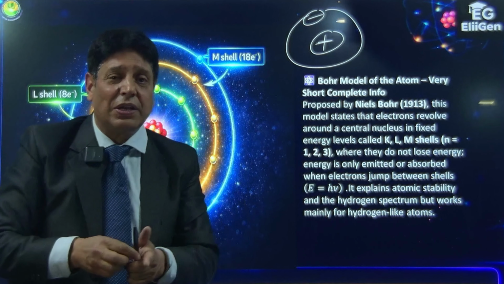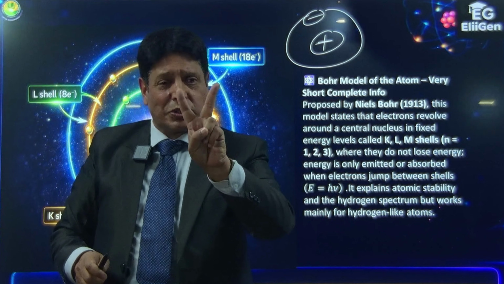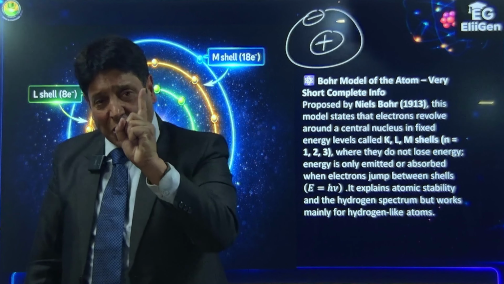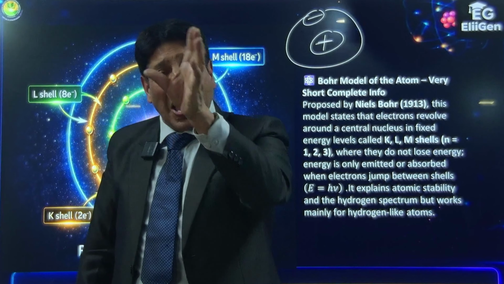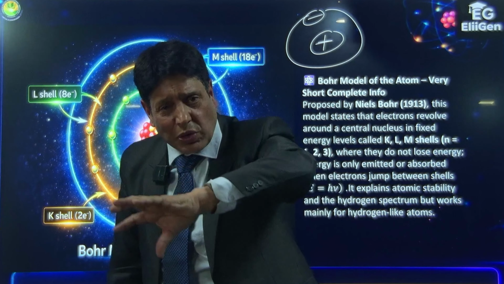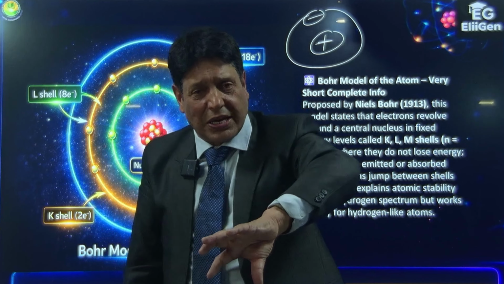So recap once again, there are 2 points in Bohr's model of atom. Number 1, quantization of energy. What is quantization of energy? As long as the electron revolves around the nucleus in a particular orbit, its energy remains constant.